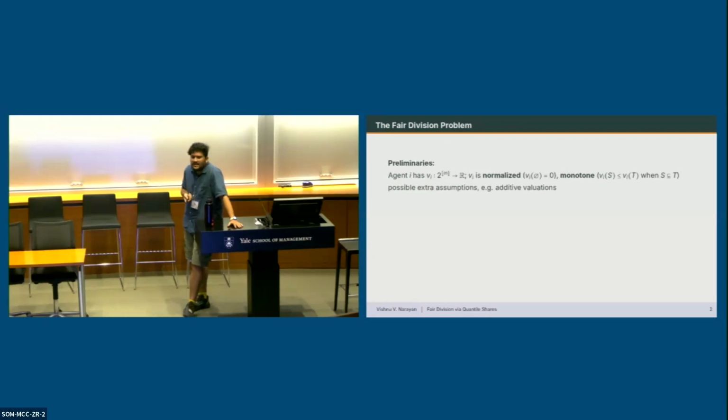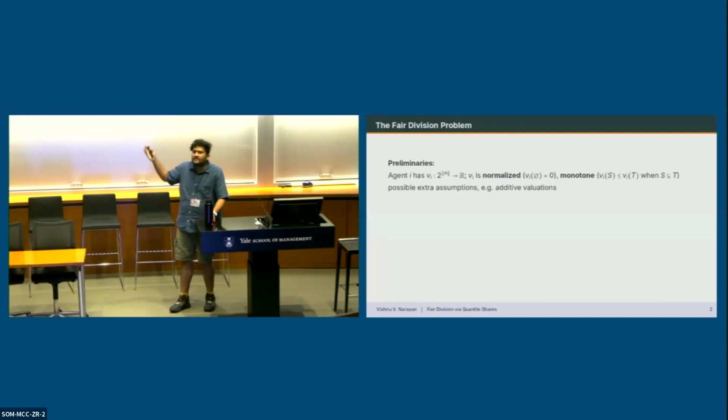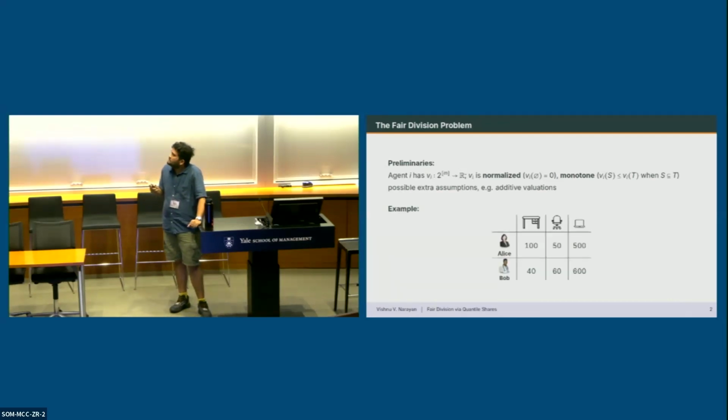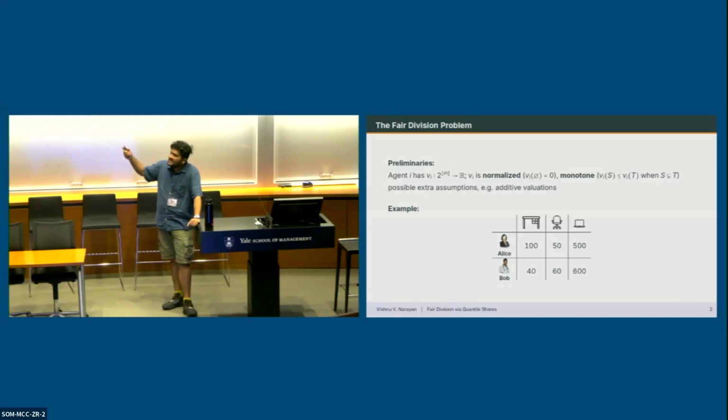Some preliminaries about fair division. Every agent i has a valuation function v_i that assigns a value to every bundle of items. The only assumptions we make are that v_i of the empty set is 0 and v_i is monotone increasing, because we're going to look at goods for now. You can make other assumptions on the structure of the valuations. For example, with additive valuations, the value of a bundle is the sum of the singleton values. I'm going to use a running example in the next few slides with two agents, Alice and Bob, and three items, the desk, the chair, and the laptop, and they have the additive valuations given by the table.